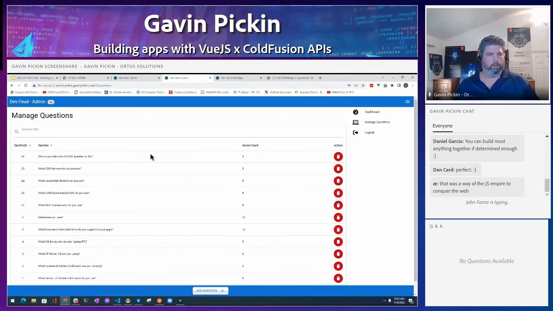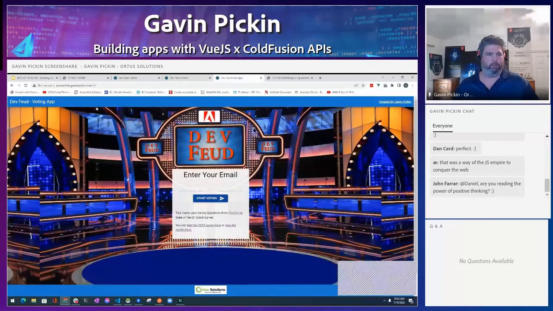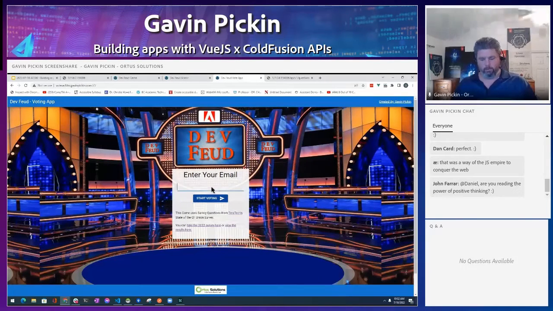Okay, so if we go back to questions here, we can see that we've got lots of questions, including the new one. But now we're like, well, this isn't really cool if you can't vote, right? So let's look at the voting app. So pretty similar look, but it's the voting app here. And if we enter our email address, so we can make sure that people don't vote more than they should. Oops, I can't even type.